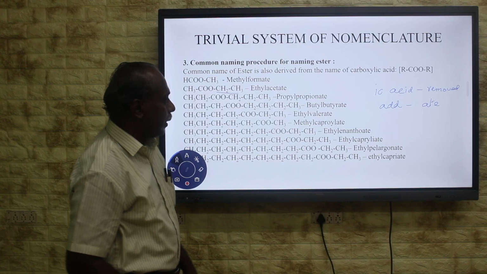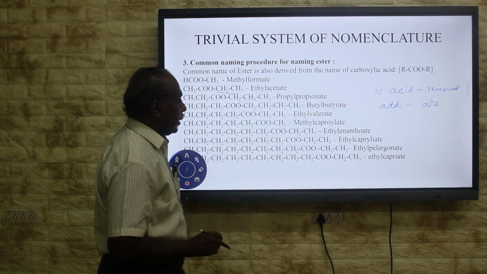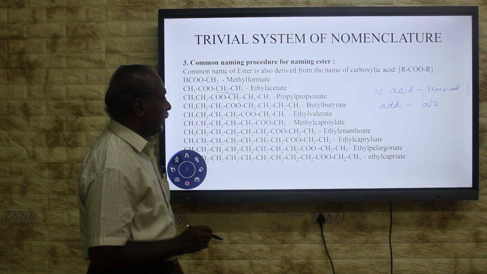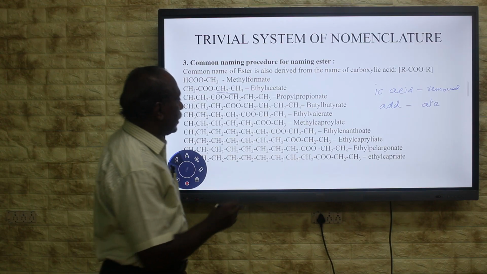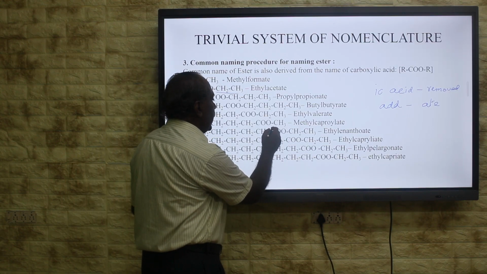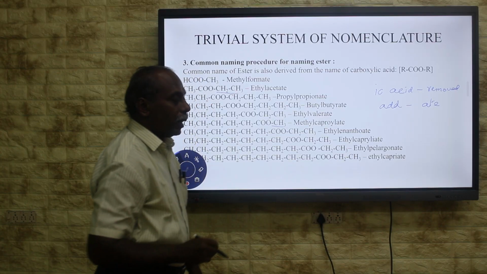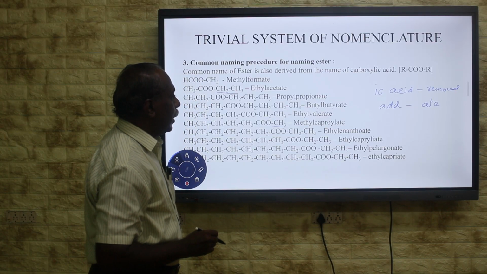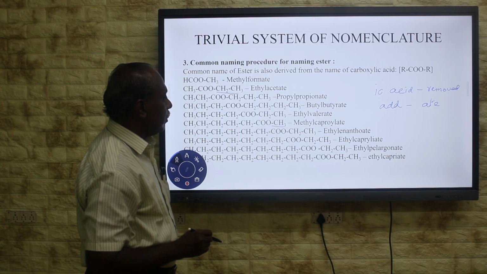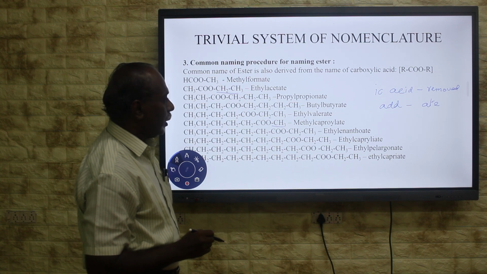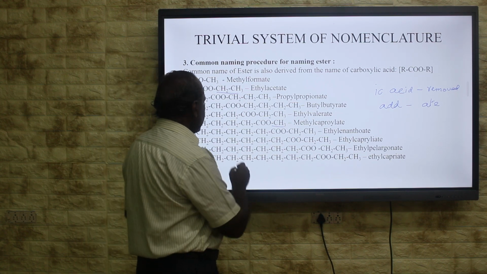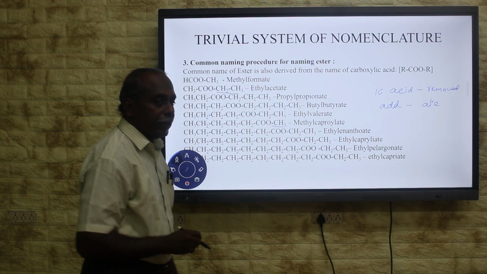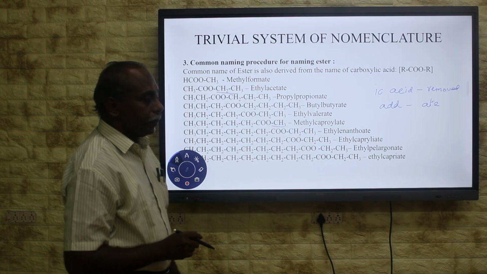The 6-carbon carboxylic acid is caproic acid. Here a methyl group is substituted by removing H. Methyl caproate. In that way we are going to give the name to the ester.